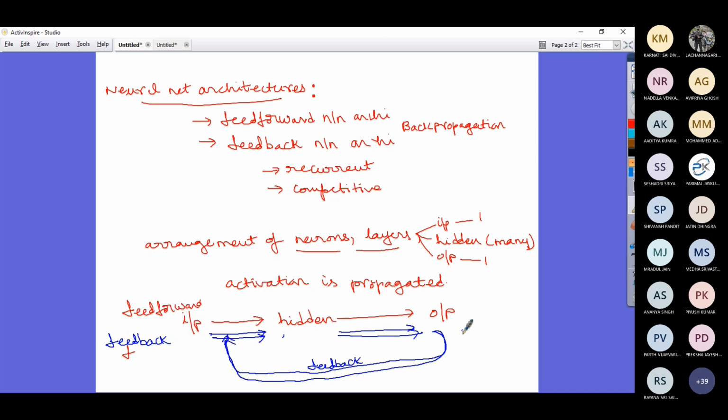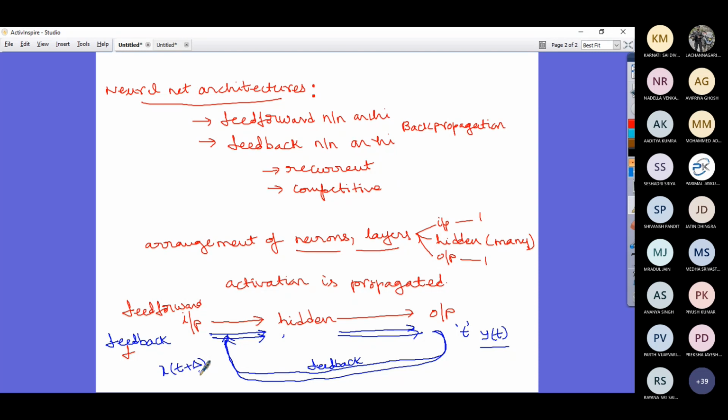Imagine that at time instance t you have an output, so you have y of t. This y of t is going to influence x of t plus delta.